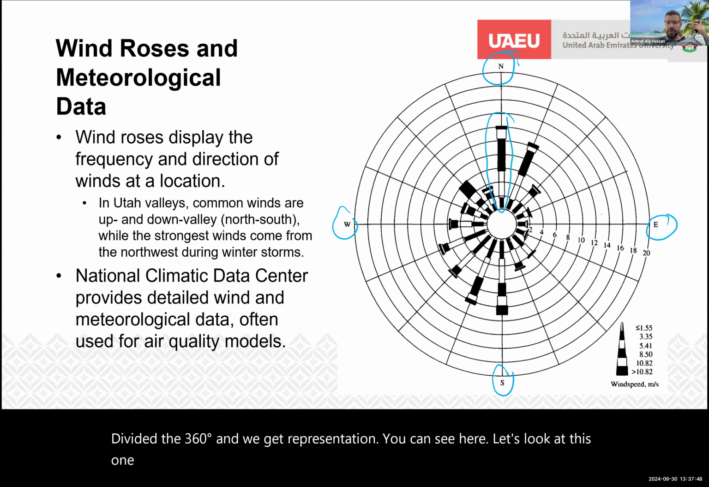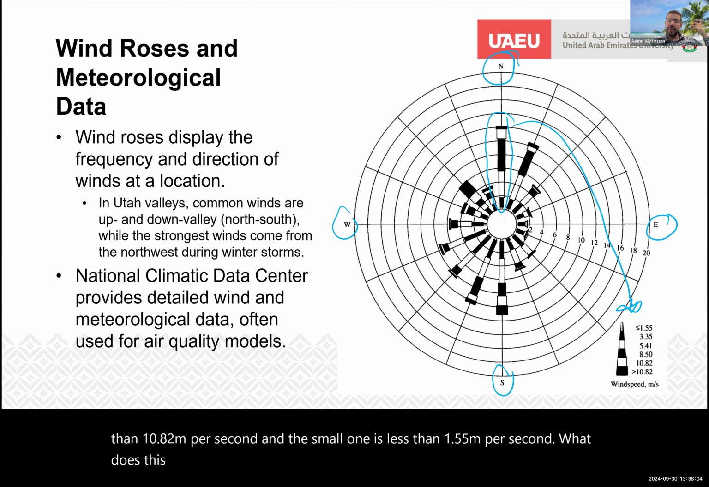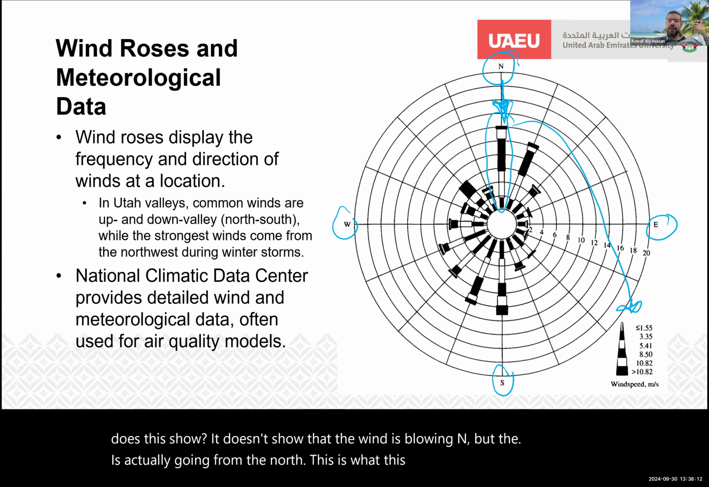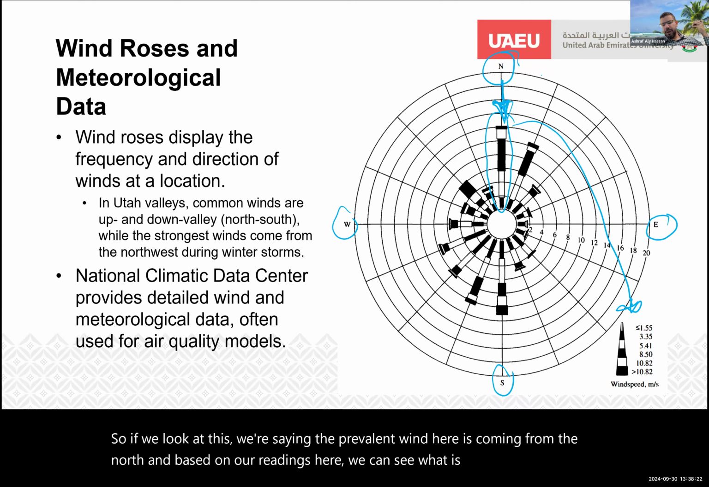This goes with this legend to show wind speed: the big one is more than 10.82 meters per second, and the small one is less than 1.55 meters per second. What does this show? It doesn't show that the wind is blowing north, but that the wind is actually blowing from the north. So we're saying the prevalent wind here is coming from the north. And based on our readings, we can see the typical wind speed blowing from here.